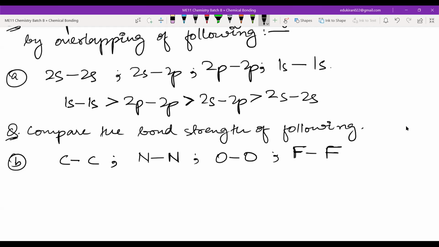Can we start at least? I mean, you don't have to give me the answer. You understand the bonding that I have given, yes or no? Okay. So tell me, which orbital will be overlapping in a carbon-carbon bond? Which orbital?